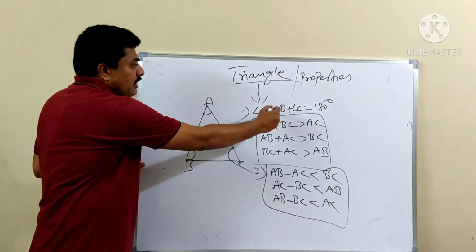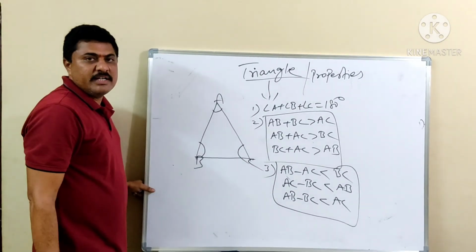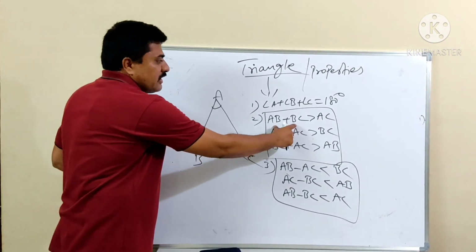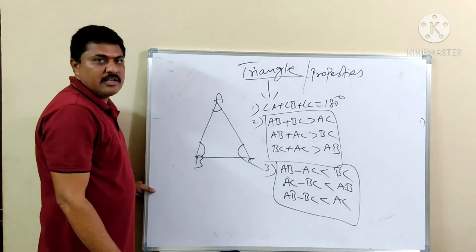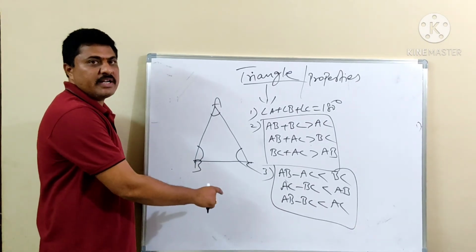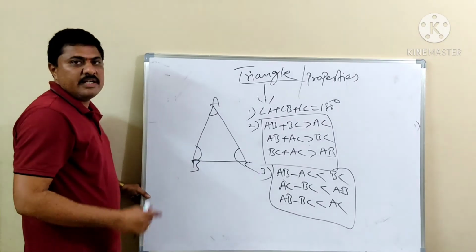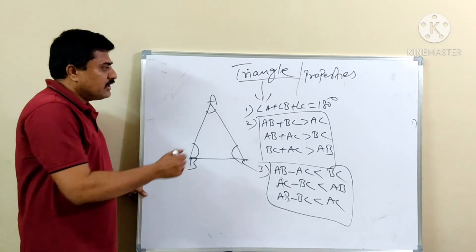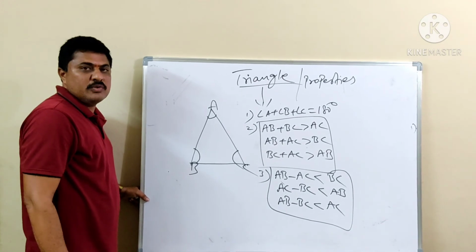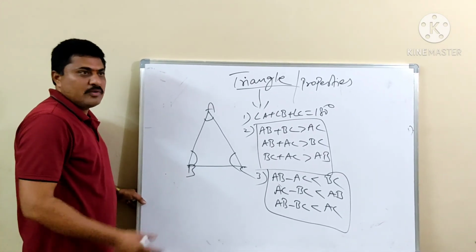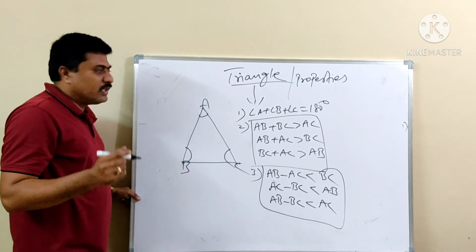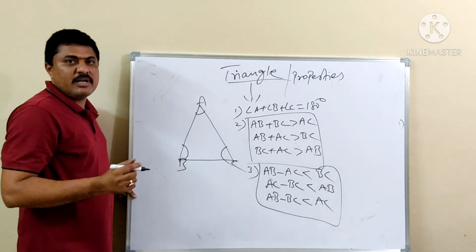So the sum of all the three angles of a triangle is 180 degrees. The second property says the sum of any two sides of a triangle is always greater than the third side. Coming to the third main property, the difference of any two sides of a triangle is always less than the third side. If you know triangle, these are the main properties which we are using in solving our problems. To form a triangle, all these conditions should be satisfied. I hope my students are understanding the concepts I am giving.